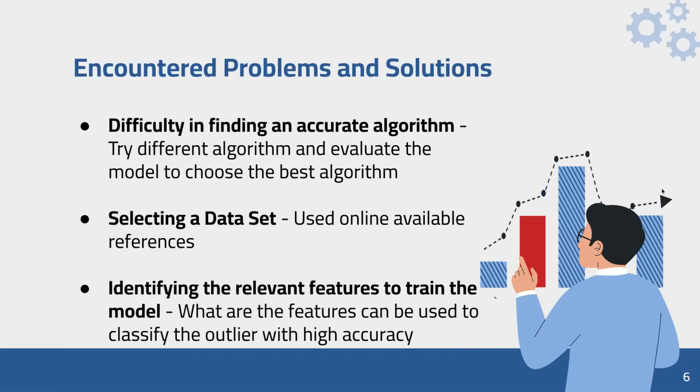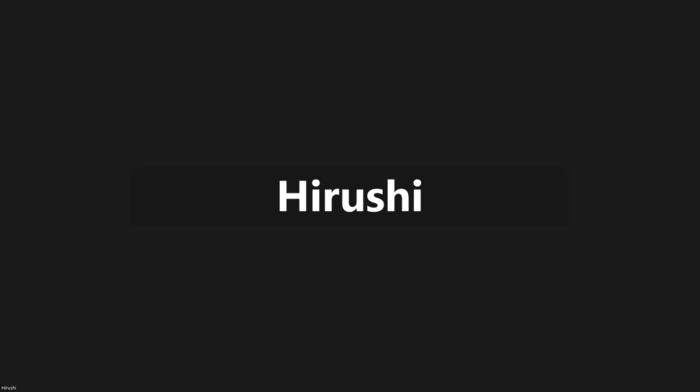And we faced some difficulties when identifying the relevant features to train our model. So based on the past 3 months values, we chose close price values of stocks. Like that, we found the relevant features for our model. So with all of these things, we were able to come up with the machine learning approach as a solution to our problem domain. So now I invite Akita to explain about the machine learning approach. Okay, thank you, Rishi.